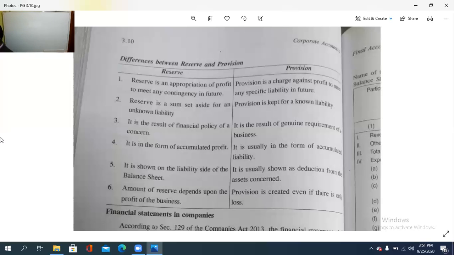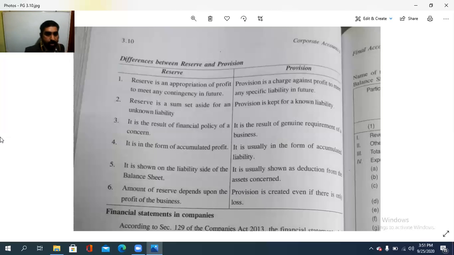Like debtors, we need to provide some amount as bad debts for the debtors, so we are deducting that one from the asset side, isn't it? Debtors ഇൽ കുറച്ചാണല്ലോ നമ്മൾ കാണിക്കുന്നത്. ആ പ്രൊസീജിയർ അതുകൊണ്ടാണ് shown as a deduction from the asset concerned, while shown on the liability side of the balance